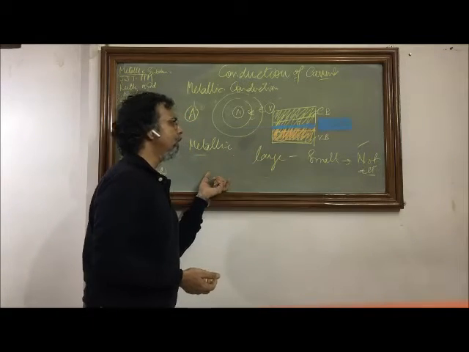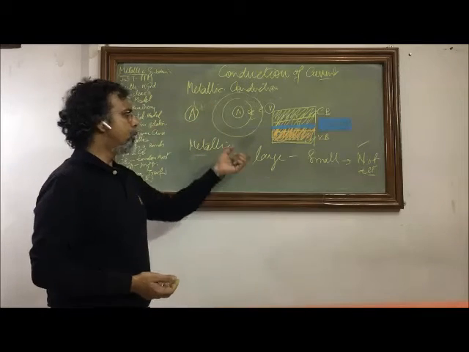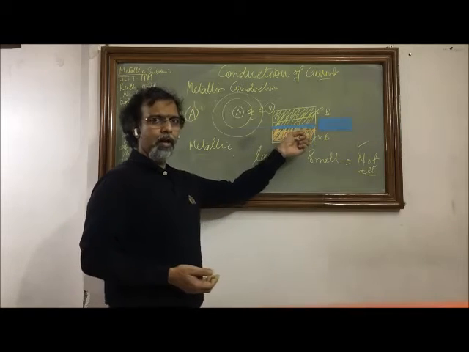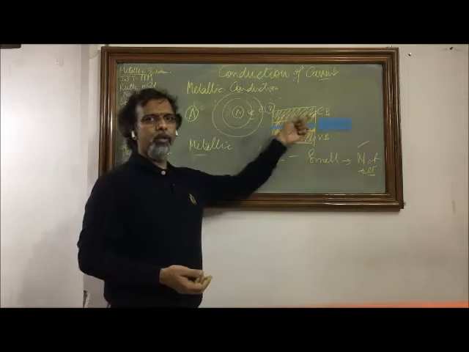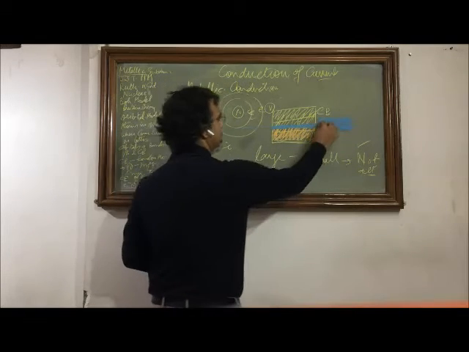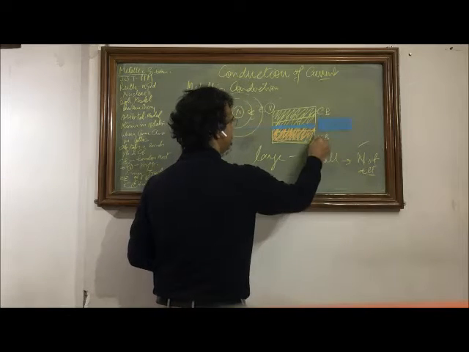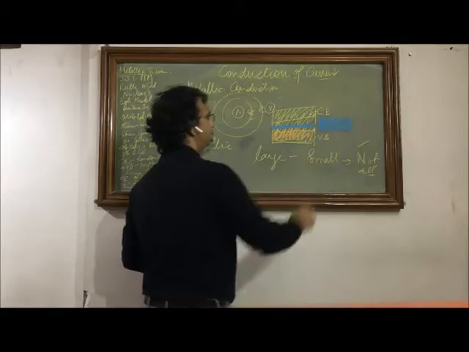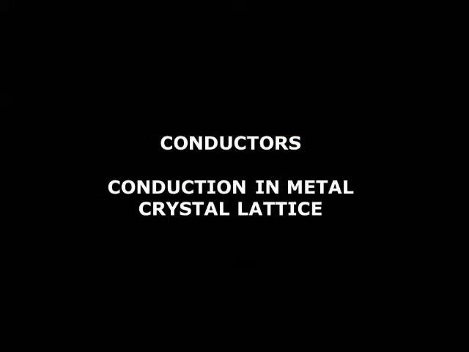At 0 degree Kelvin, it is not possible for semiconductors to conduct, but at room temperature they become conductors because some electrons acquire kinetic energy from the heat around and they come to the upper band and now they are available. But in the case of insulators, the forbidden gap is so huge that there is no possibility of any electron to come from the valence band into the conduction band to make electricity happen. So these are the three situations.